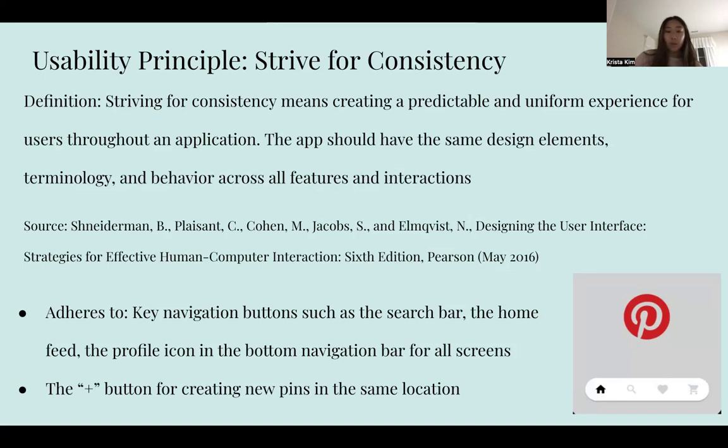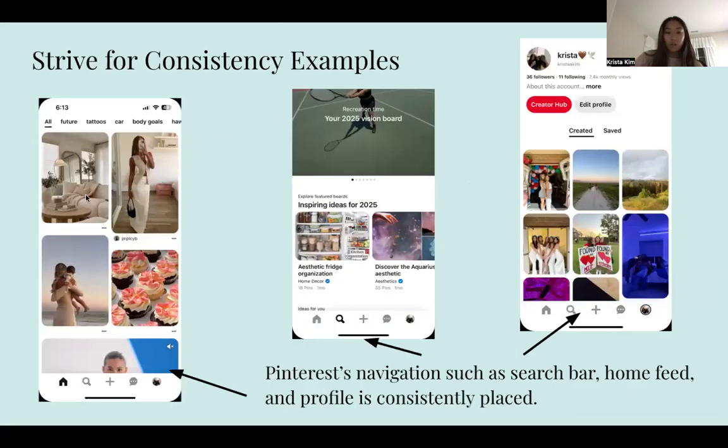For example, the search bar, home feed, and profile icons are located in the same positions across all screens within the app. This is the home page, this is the search page, the profile page, and they all have the navigation bar on the bottom of the page, and it does not change locations no matter what page you go to. This consistency ensures that users always know where to find key features no matter the content they are viewing or the actions they are performing.